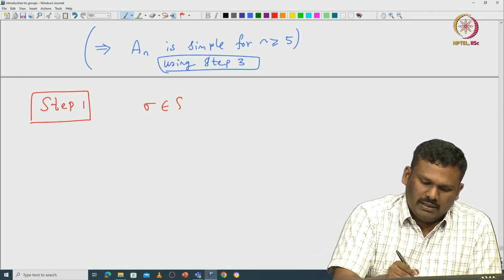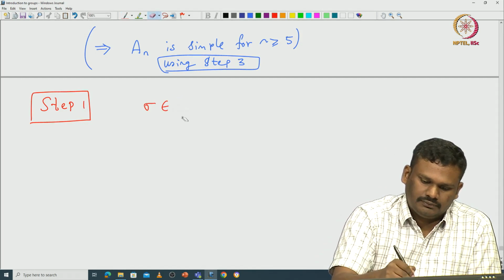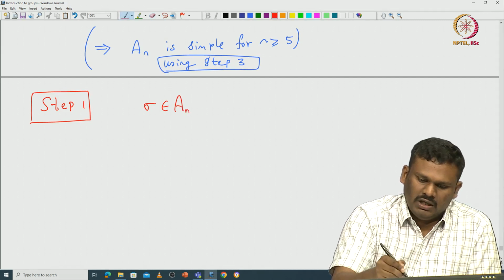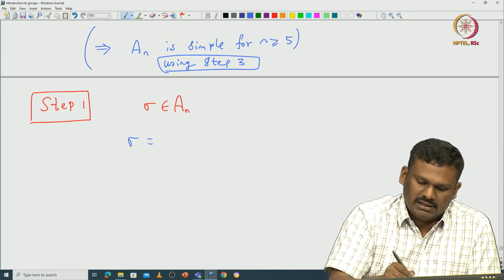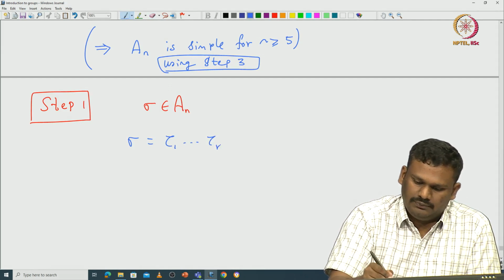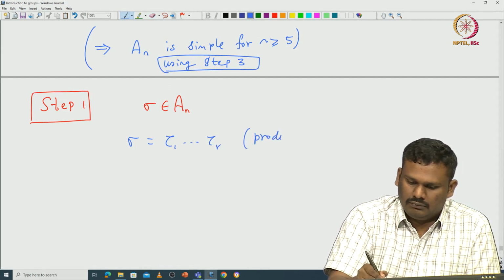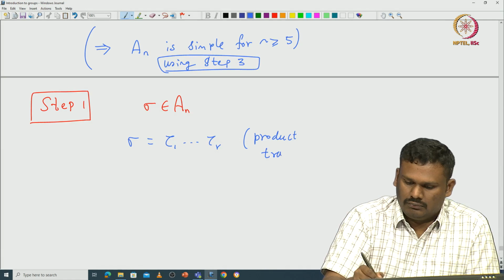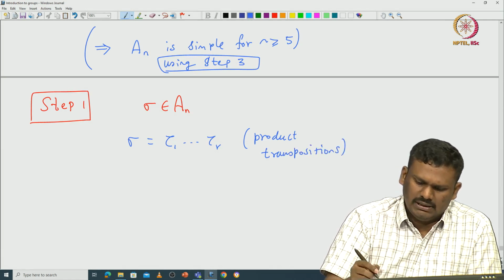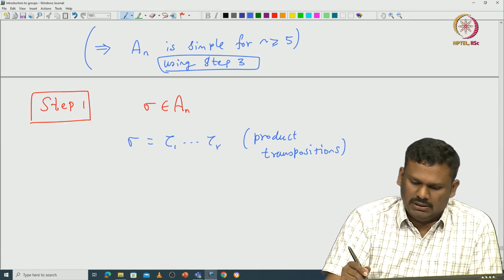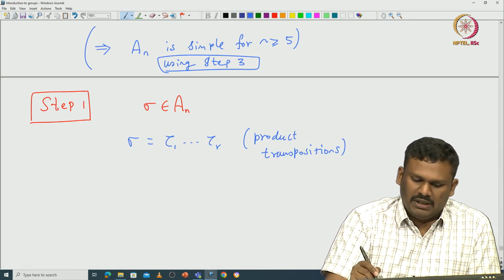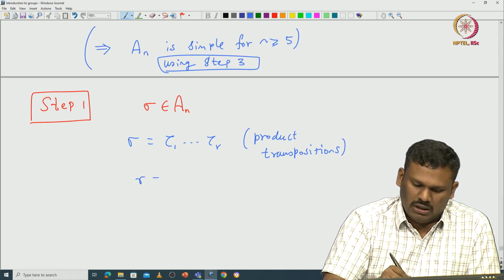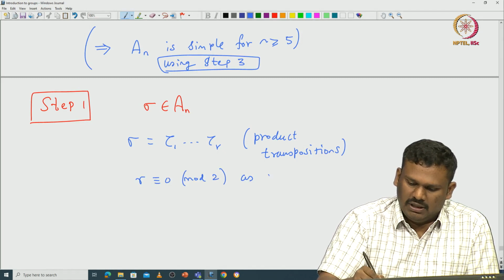Suppose sigma comes from A n. Then we can write sigma as some product of transpositions. Note that the number of transpositions that appear in sigma must be even. So, r must be congruent to 0 modulo 2, as sigma is an even permutation.